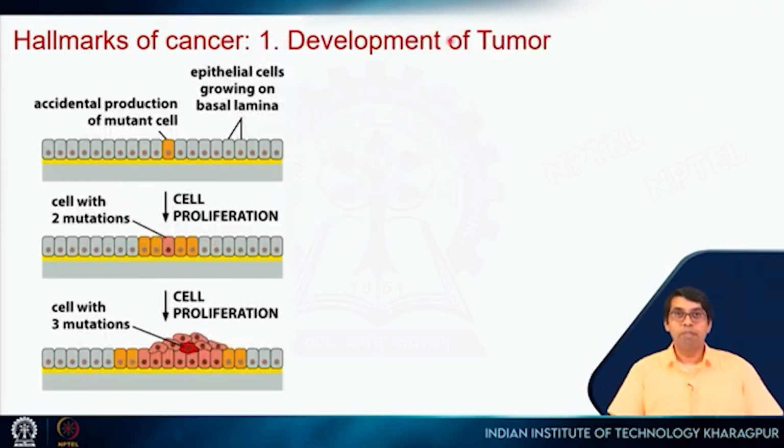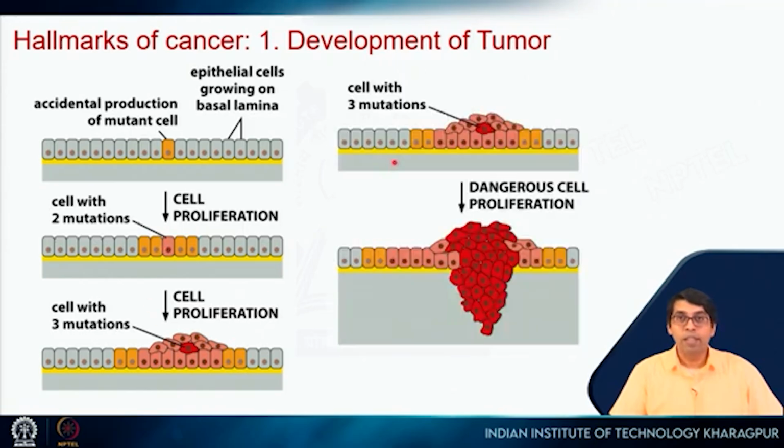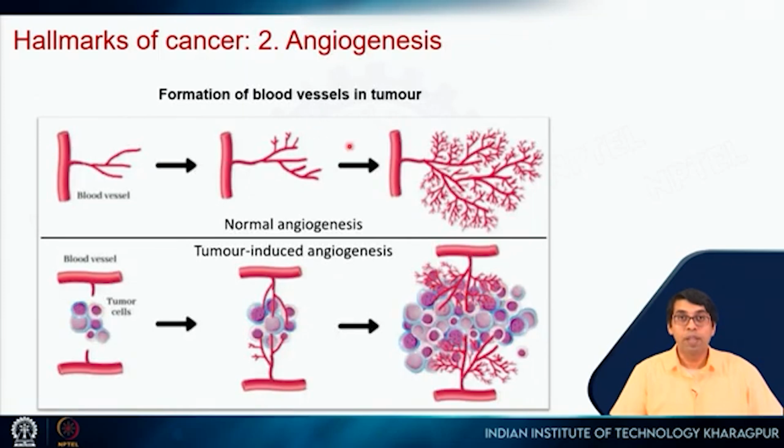So the first one is development of tumor. We have already seen this, that there is a mutation that results in hyperplasia. These cells are growing, then more mutations accumulate, and then the tumor grows. But still this is localized, present in one place. The second one we saw is angiogenesis. They will induce formation of these blood vessels. So you have a tumor which is growing here. Now there was this blood vessel, but since the tumor is growing, it needs more nutrients, so it will induce the formation of these blood vessels.